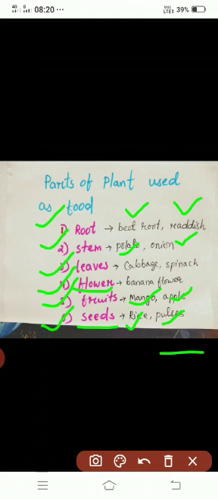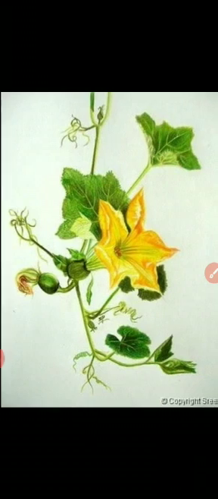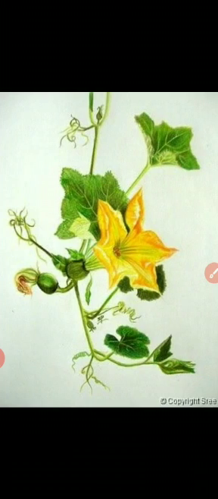So let me show you some pictures of things that can be taken as food. So this is what? Maize, okay, and this is a seed that can be taken as food. This is what? Wheat, okay, and this is also a seed. And this you know, that is mango, okay, apple. Yeah, these are the foods that can be taken. Can you guess what this is?